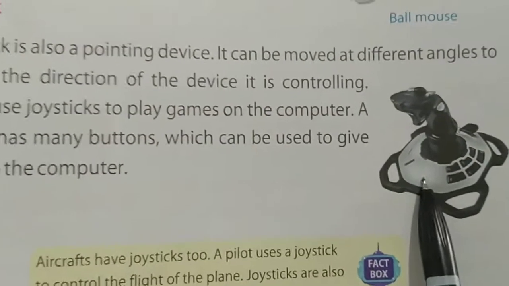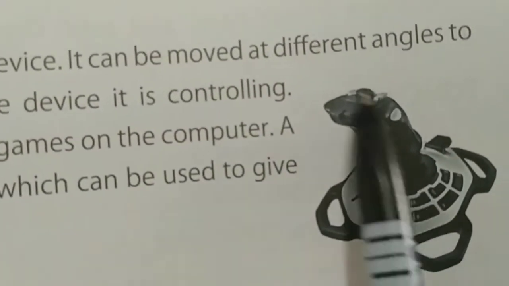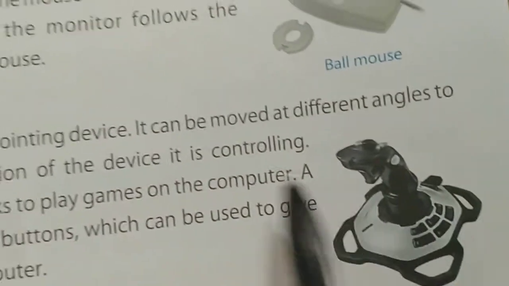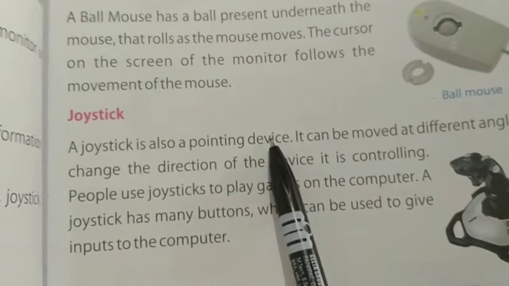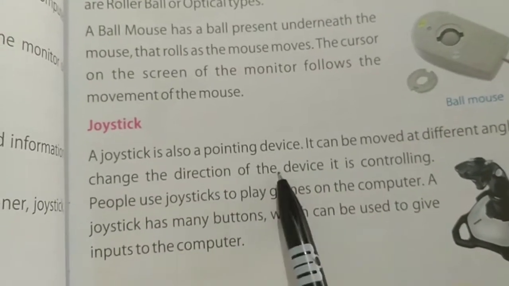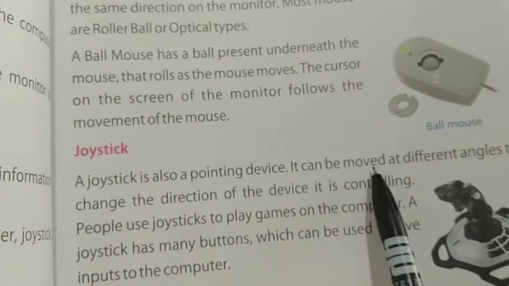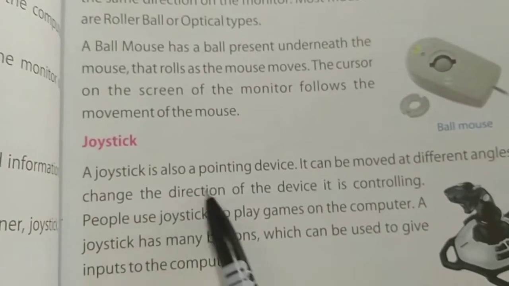And this is the picture of joystick. So this is the picture of joystick, okay, and this is the handle of joystick which can be moved in different directions. So joystick is also a pointing device. How can we change the direction of that device? Okay, by moving this joystick in different direction.